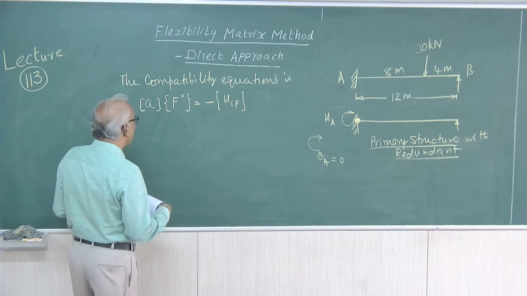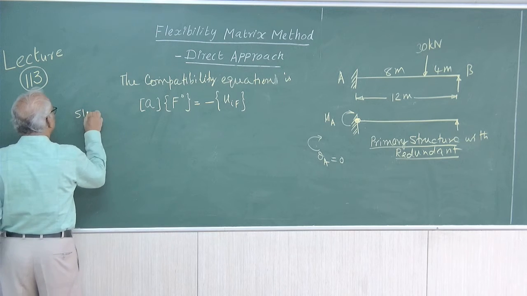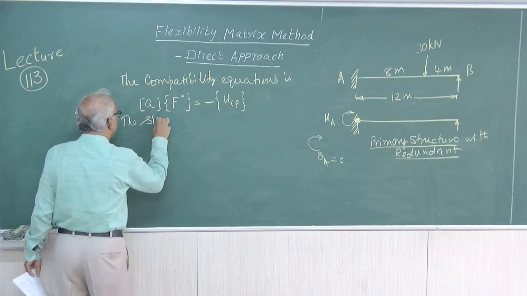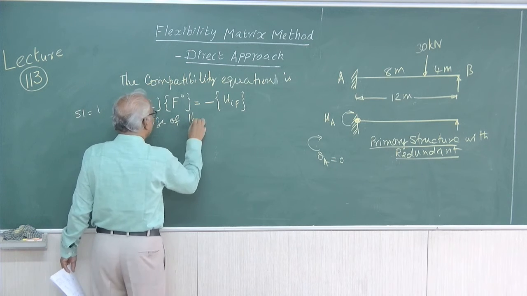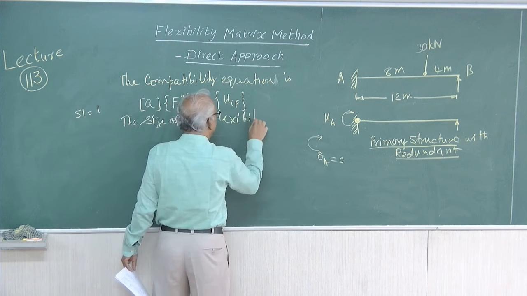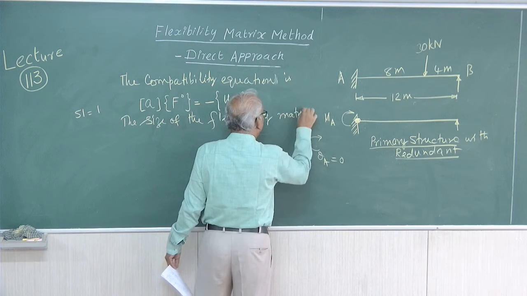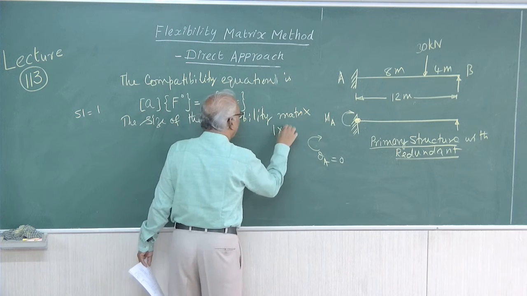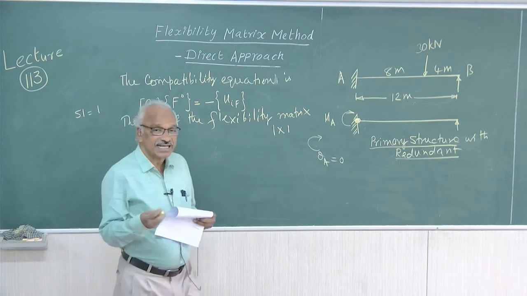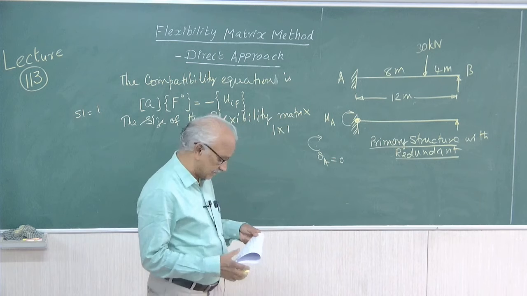Now the degree of static indeterminacy is 1, SI equal to 1. Therefore, the size of the flexibility matrix is 1 by 1, because the degree of static indeterminacy decides the size of the flexibility matrix, right?